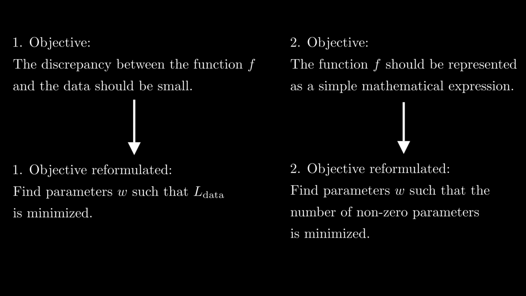This is, by the way, the reason why this method is called sparse regression. In mathematics, a vector or matrix is called sparse if it has a lot of zero entries. In our case, we want the parameters w to be sparse. To quantify the number of non-zero parameters mathematically, we can introduce a function that counts the number of non-zero parameters w.